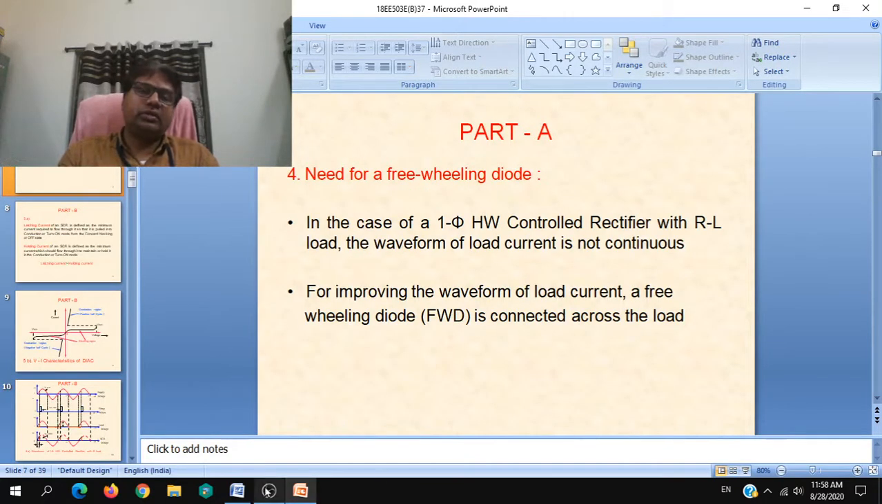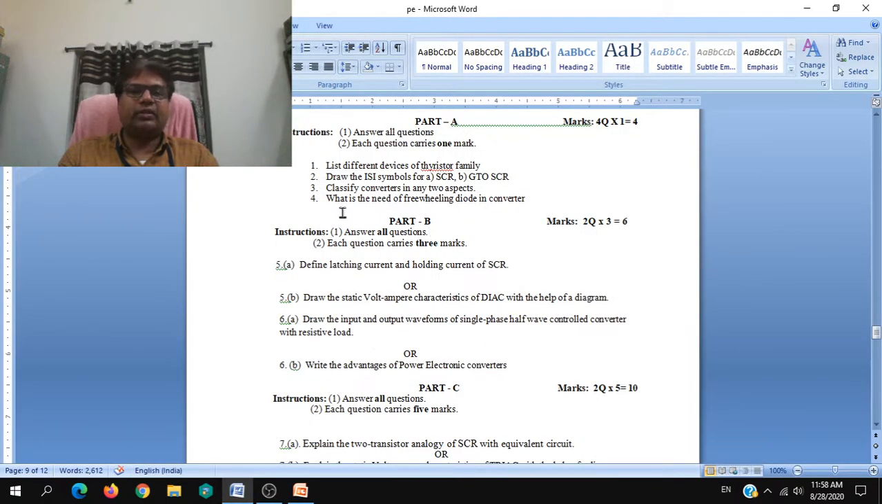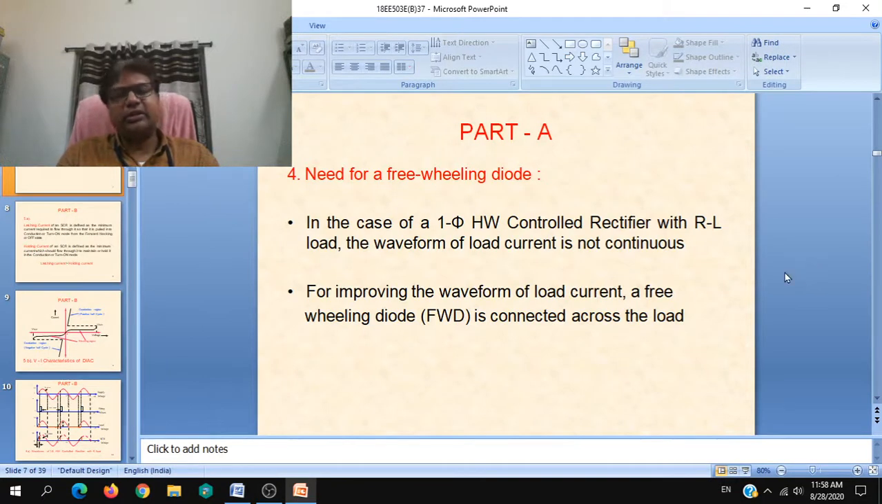The fourth one is, what is the need of freewheeling diode in converter? Obviously, it improves the waveform, it makes the load current continuous, and ultimately it improves the power factor and efficiency. But simply to say, the basic need is, the answer should be in a way where you project the problem and solution.